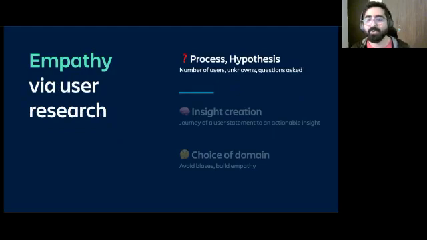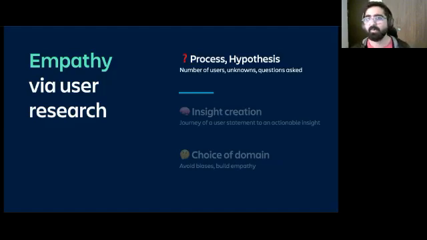When you are talking about user research in your portfolios, talk about the process, talk about how scientific you were when you framed your questions. What was it that you didn't know because of which you did the research? How many people did you speak to? What did you do to remove biases in your conversations with your users?